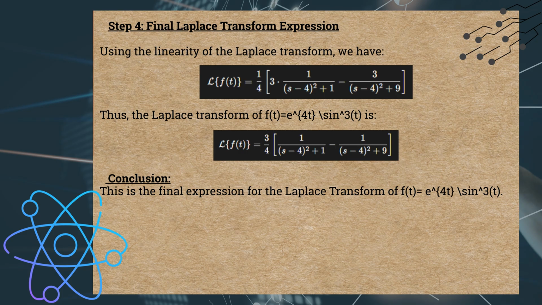Thus, the Laplace transform of f of t equals e to the power of 4t times sine cubed of t is 3/4 times 1 divided by s minus 4 squared plus 1 minus 1/4 times 1 divided by s minus 4 squared plus 9.